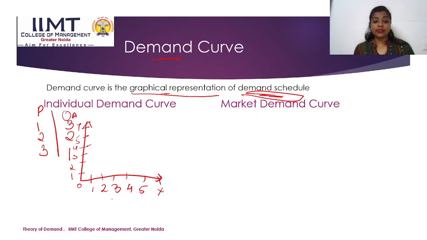On the x-axis, we'll give the name quantity demanded, and our y-axis will be our price side. So at price 1, we can see the quantity demanded is 3. At price 2, the quantity demanded is 2. And at price 3, the quantity demanded is 1.